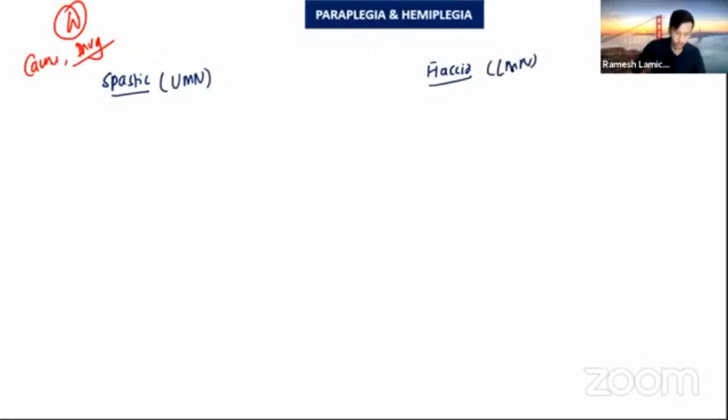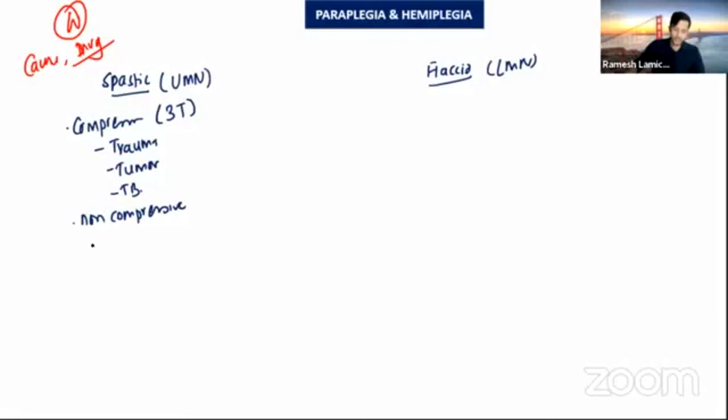In the upper motor neuron type of lesion, if there is spinal cord compression, let me tell you the causes. Compression: remember with the 3 T's. One is trauma, one is tumor compressing it, and another one is tuberculosis. This is the compressive cause of spastic paralysis. And there are non-compressive causes like acute transverse myelitis, multiple sclerosis, and amyotrophic lateral sclerosis.